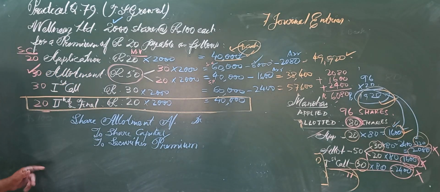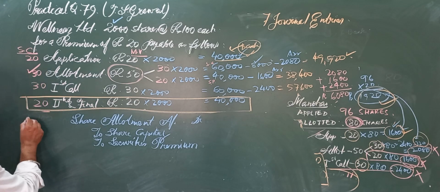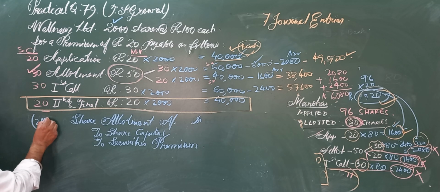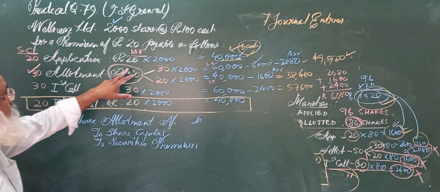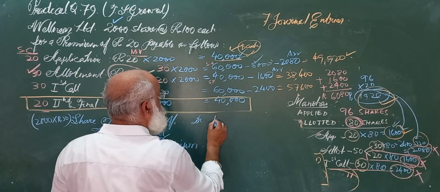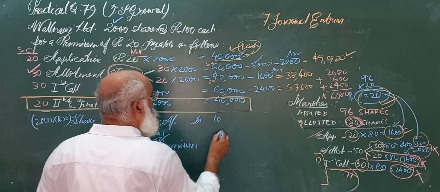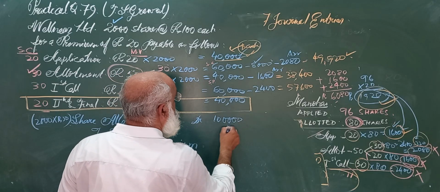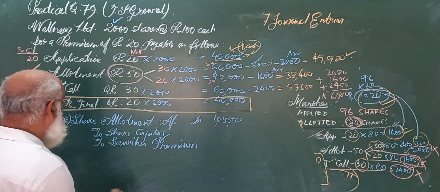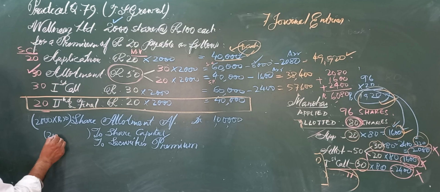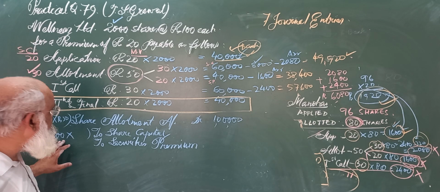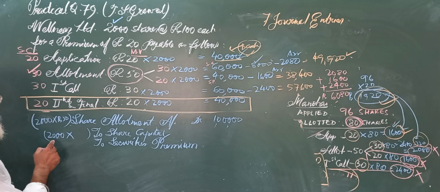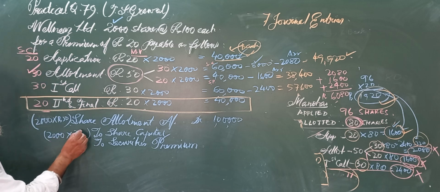Now how much is share allotment? Share allotment, we are expecting 2,000 into rupees 50. 5 2s are 10, and the zeros. It will boil down to rupees 1 lakh. What amount should be credited to share capital? The amount to be credited to share capital is 2,000 into rupees 30 each.